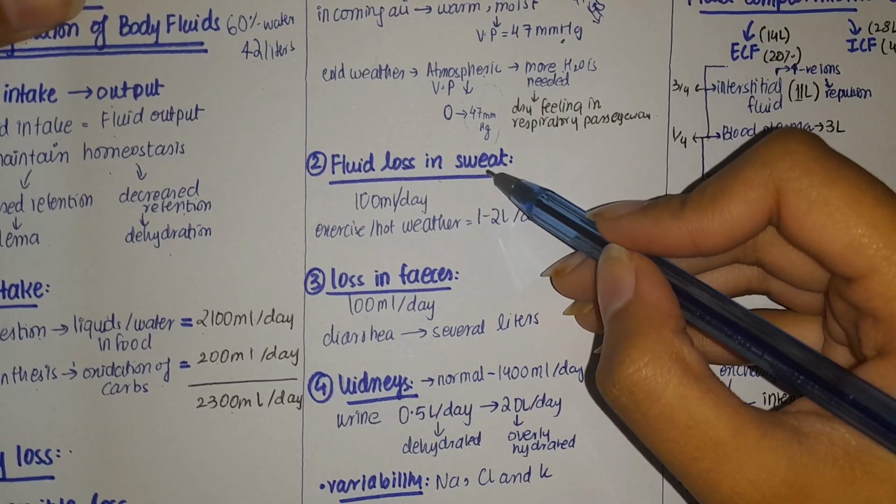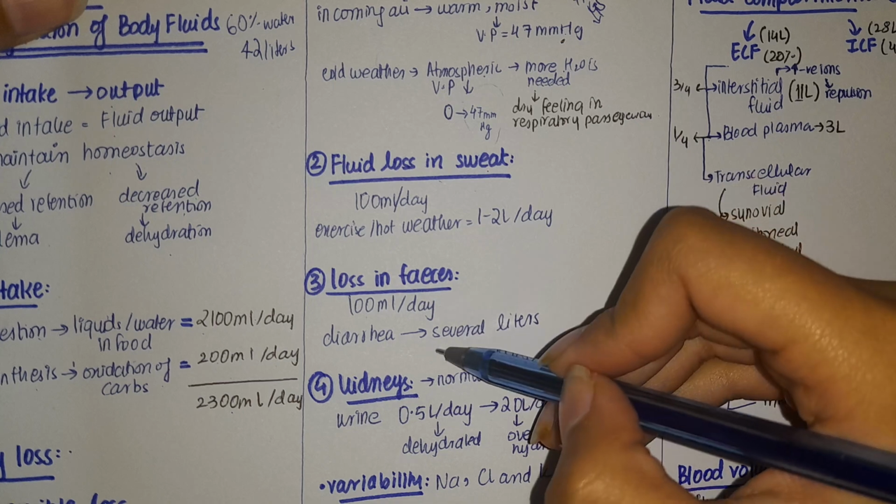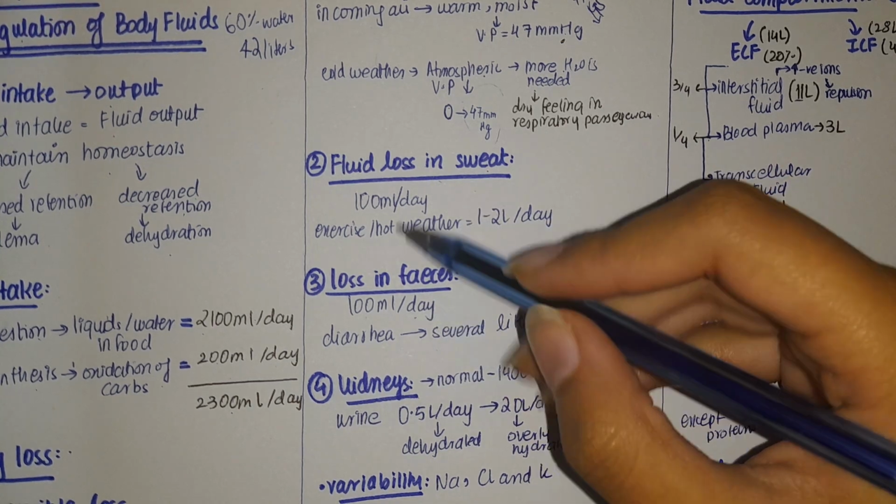Then fluid loss in sweat and fluid loss in feces, both of these losses are 100 milliliters per day.